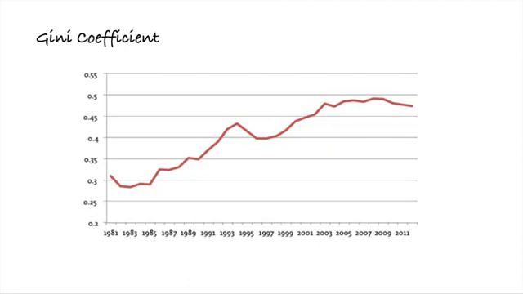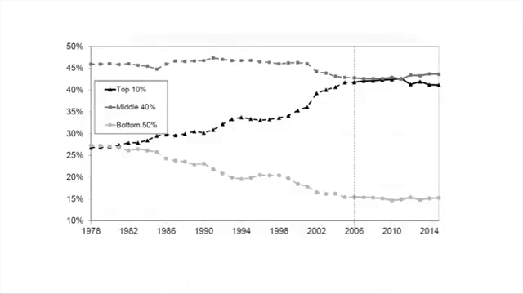This index measures the income gap between the poor and the rich, who are mostly the people living in the rural and the urban areas. Also, according to the London School of Economics, the share of national income earned by the top 10% of the population has increased from 27% in 1978 to 41% in 2015, while the share earned by the bottom 50% has dropped from 27% to 15%. This data reveals the considerable income inequality within China.